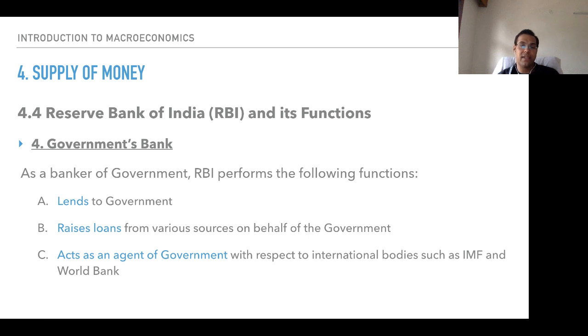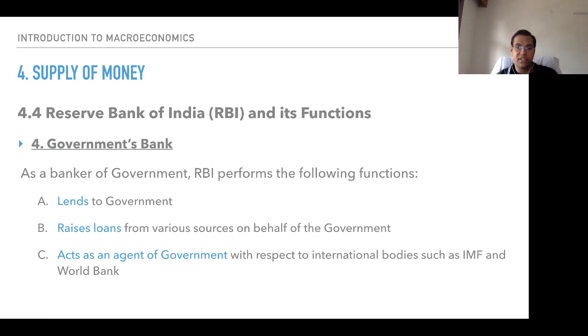Government's bank. It is acting as a banker to the Government of India. As a banker of the government, RBI performs the following functions. First, it is lending to the government. Second, it raises loans from various sources on behalf of the government. Third, it acts as an agent of the government with respect to international bodies such as the IMF and World Bank.